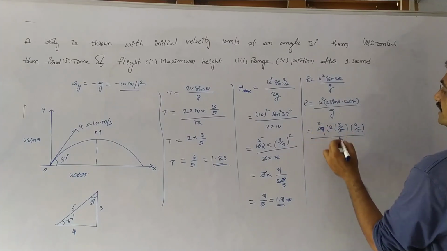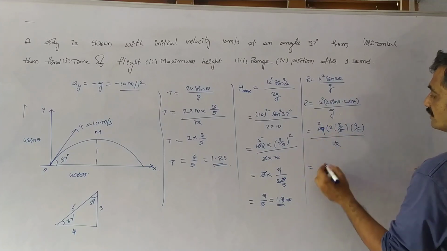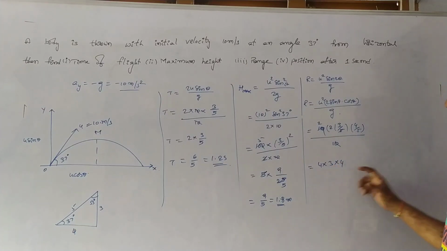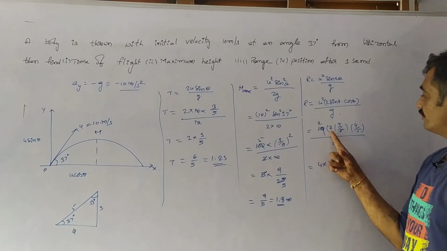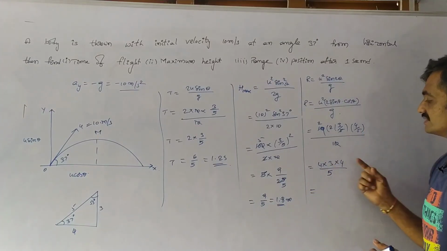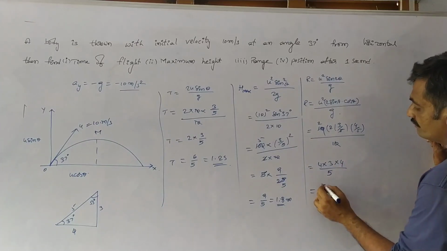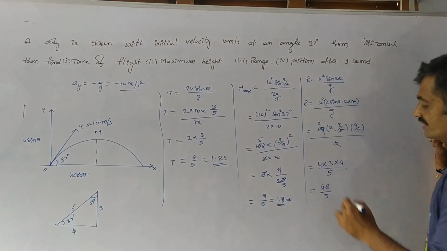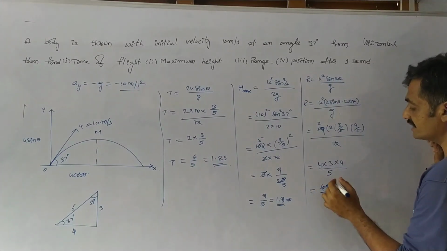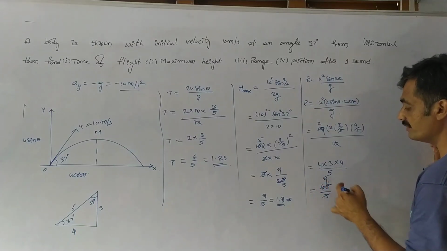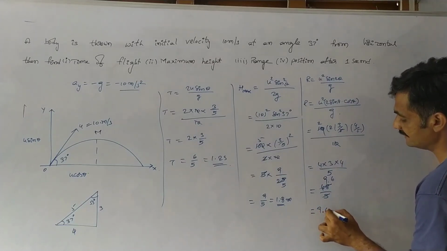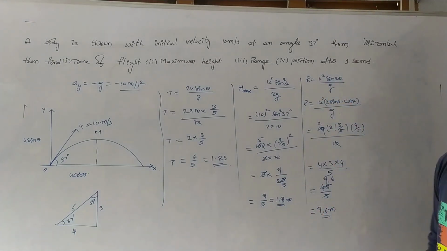Here the 10 gets cancelled, and 5 twos are 10. So based on that we can write it as 2 into 2, which is 4, into 3 into 4 by 5. 4 threes are 12, 4 twelves are 48, by 5. 5 nines are 45, and if we put the point, again we will have 3, 5 sixes are 30. So we can write it as 9.6 meters. So here the range is 9.6 meters.